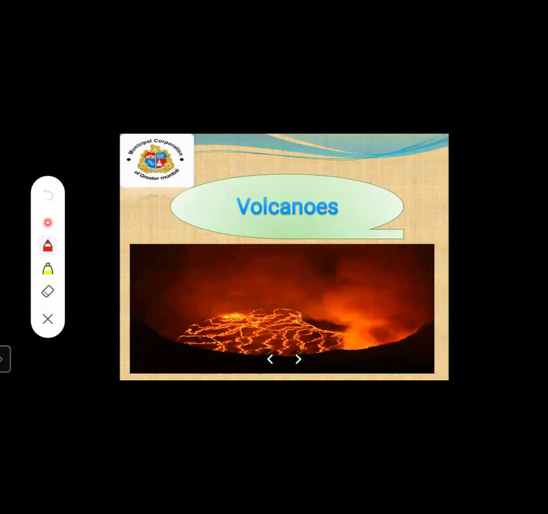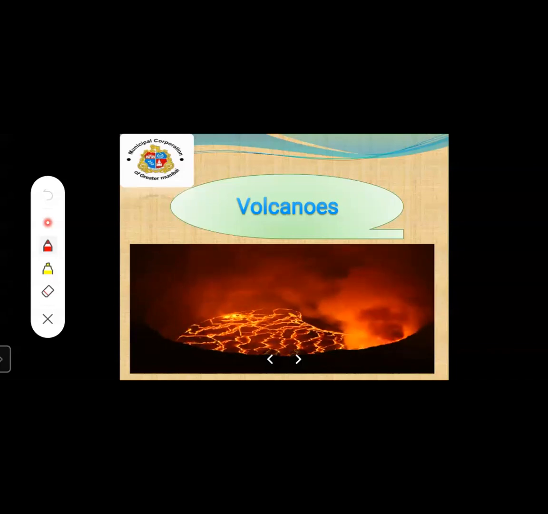Yes, and I ask you all to keep these three letters in your mind. C for compression, T for tension, and the last one is F for faults. These three letters you are going to keep in your mind for these internal movements. And after that, we have studied about fold mountains and block mountains. And the third is rift valleys.